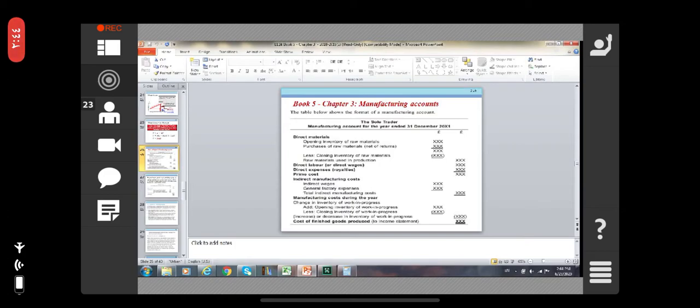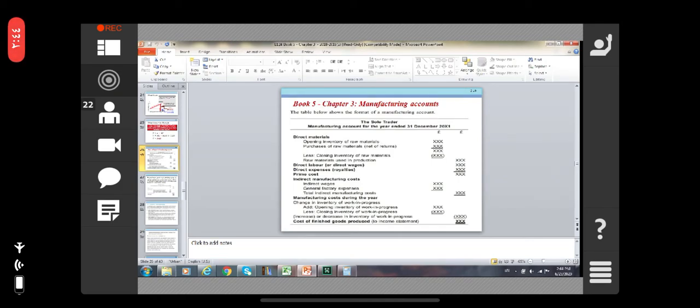How is the cost of finished goods produced derived? Manufacturing cost during the year, changes in inventory of work in progress: add opening inventory of work in progress less the closing inventory of work in progress, the increase or decrease in the inventory of work in progress. Then we will get the cost of finished goods produced. Do you understand it? Direct material: opening inventory of the raw materials, purchase of the raw materials, less the closing inventory of the raw materials. Then we find the raw materials used in the production. Then direct labor.